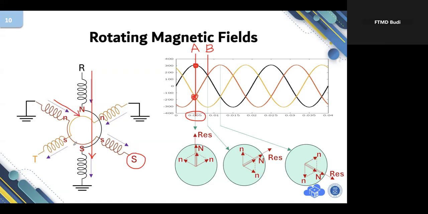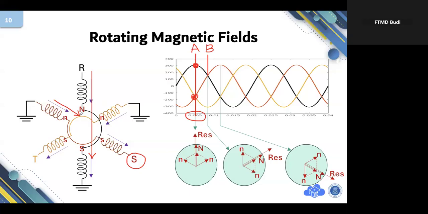Pak, why small current? Because the voltage of S is not at its maximum. Maximum is 311. So I'm distinguishing large current and small current. Current on R to neutral is large, from neutral to S is small.